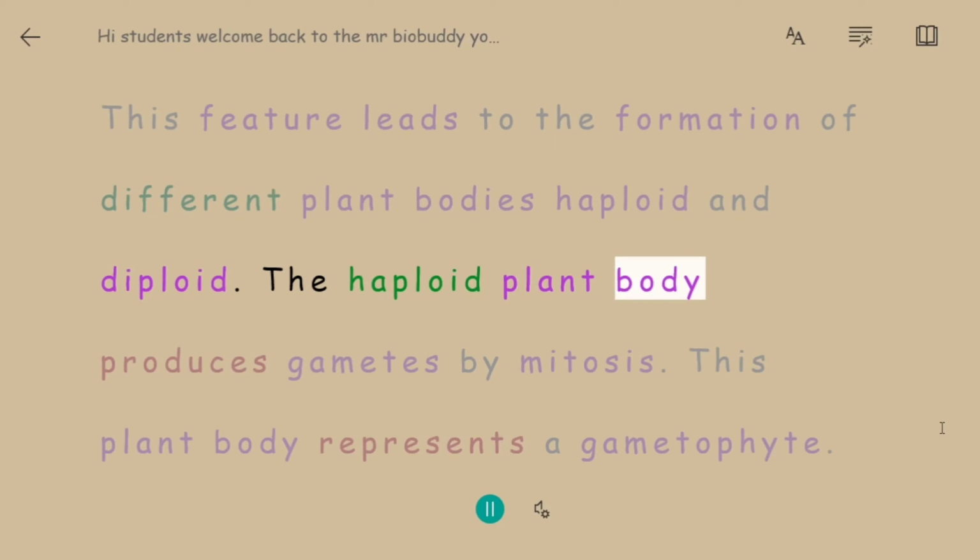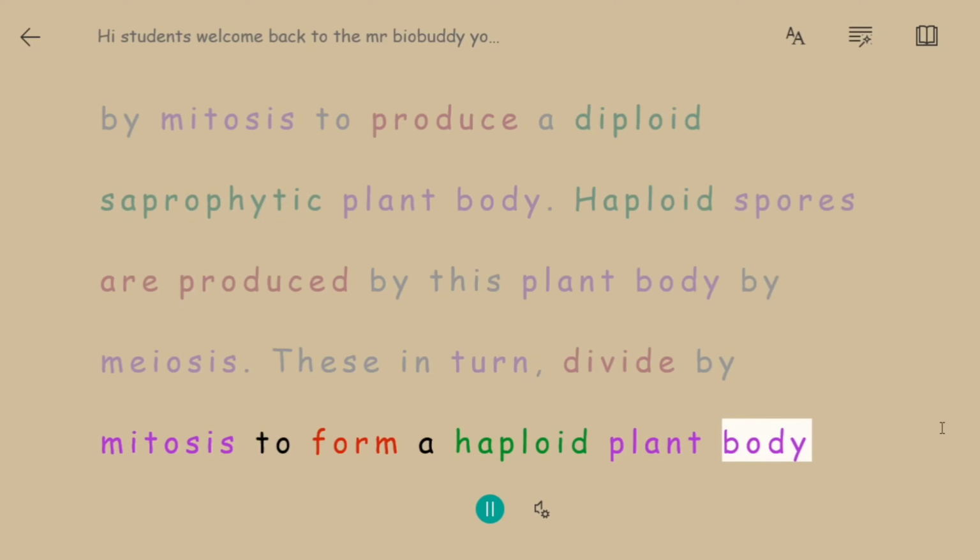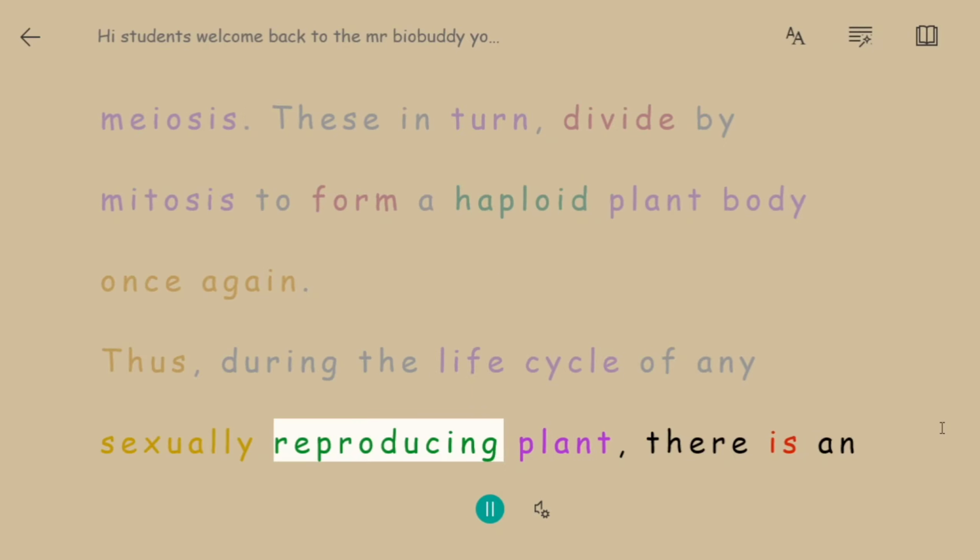After fertilization, zygote also divides by mitosis to produce a diploid sporophytic plant body. Haploid spores are produced by this plant body by meiosis. These in turn divide by mitosis to form a haploid plant body once again. Thus, during the life cycle of any sexually reproducing plant, there is an alternation of generation between gamete-producing haploid gametophyte and spore-producing diploid sporophyte.